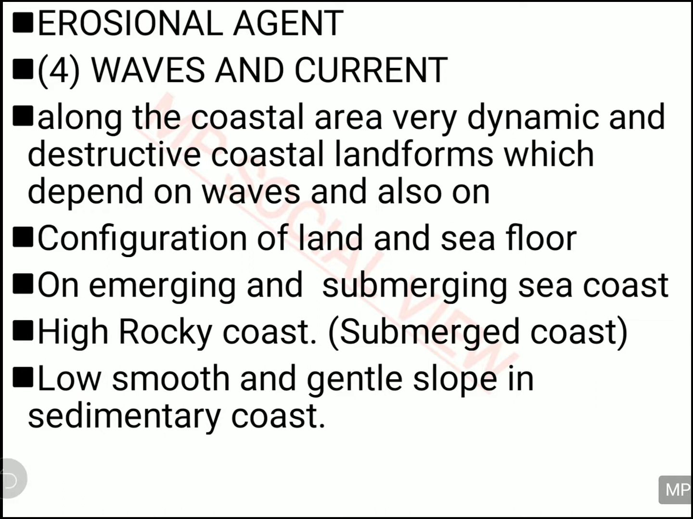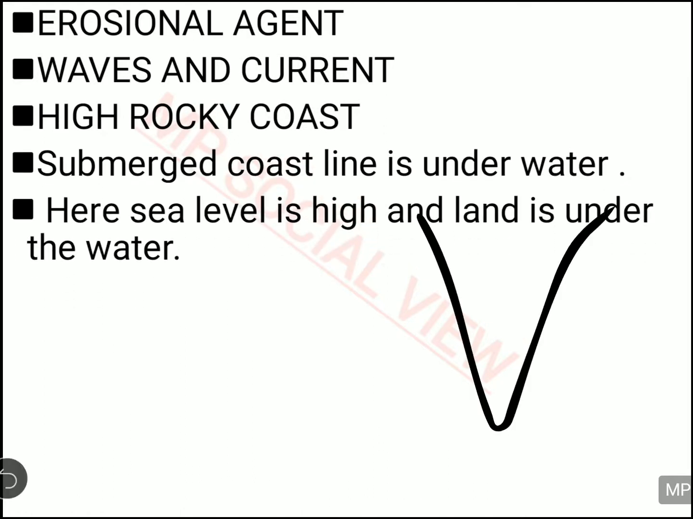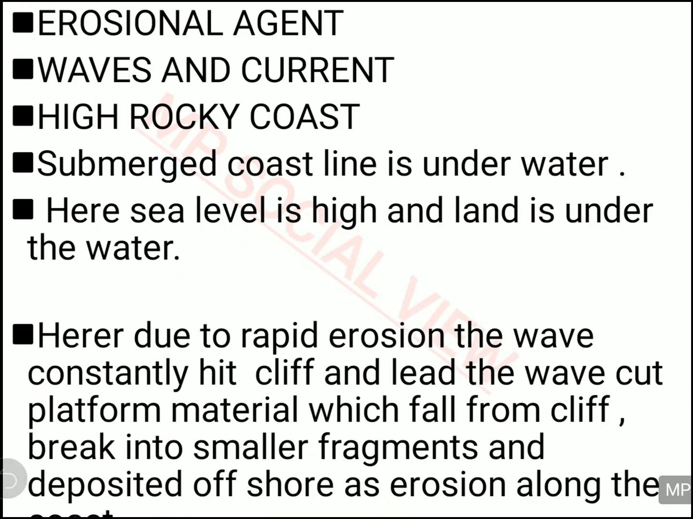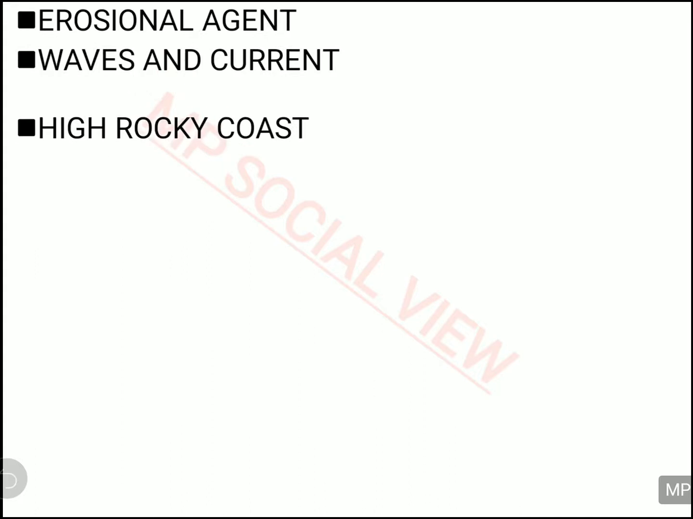So before understanding what erosional and depositional landforms are made on this coast, we will first understand these two different types of coast. High rocky coast is actually the submerged coast. This is on this side of India. This is made up of high rocky material and it is submerged. Here the sea level is higher and the land level is a little lower. So it is a submerged coast and a lot of erosional work is done on its cliff, and the fragments of the cliff are being removed and deposited in some place or the other, making many erosional and depositional landforms.